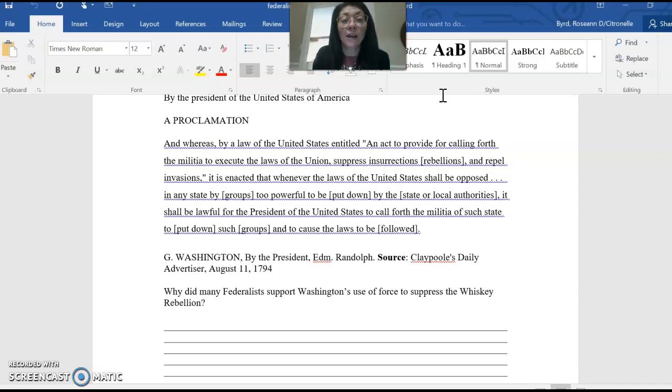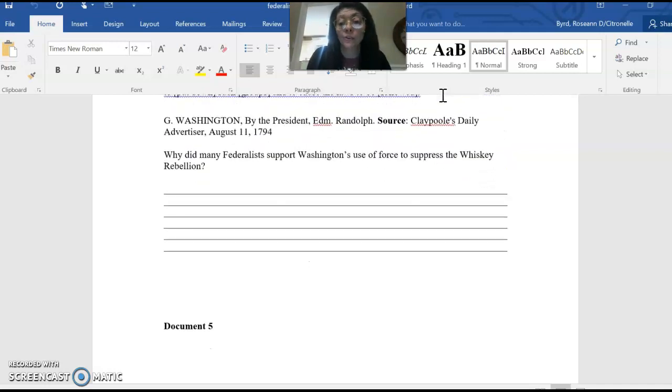Or you might address the thoughts of men like Jefferson about the rebellion and those Pennsylvania farmers and why they opposed taxation. You just want to address the historical context, purpose, intended audience, or point of view of the excerpt without quoting it. And again, the whole purpose is to support a claim that you're making in your thesis statement.